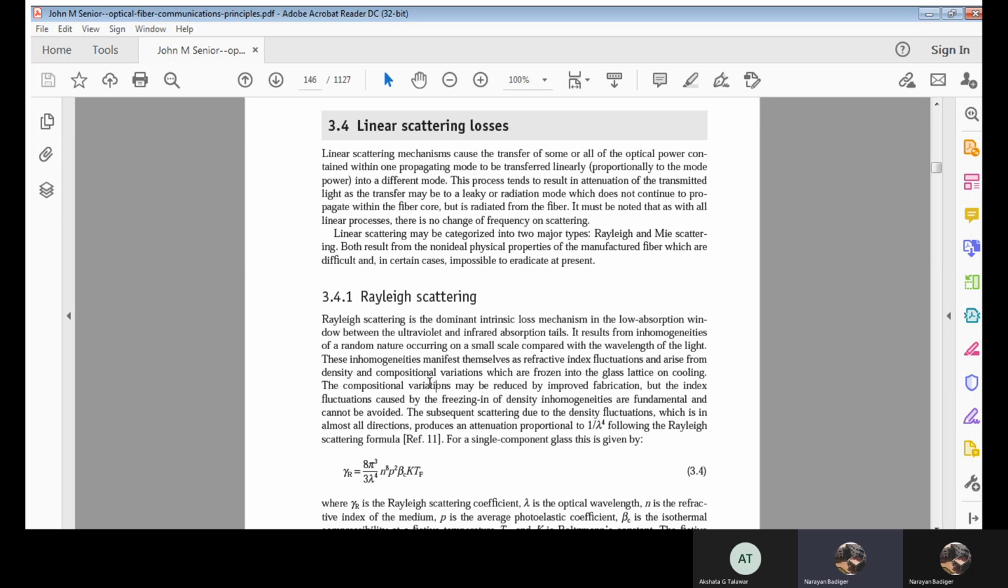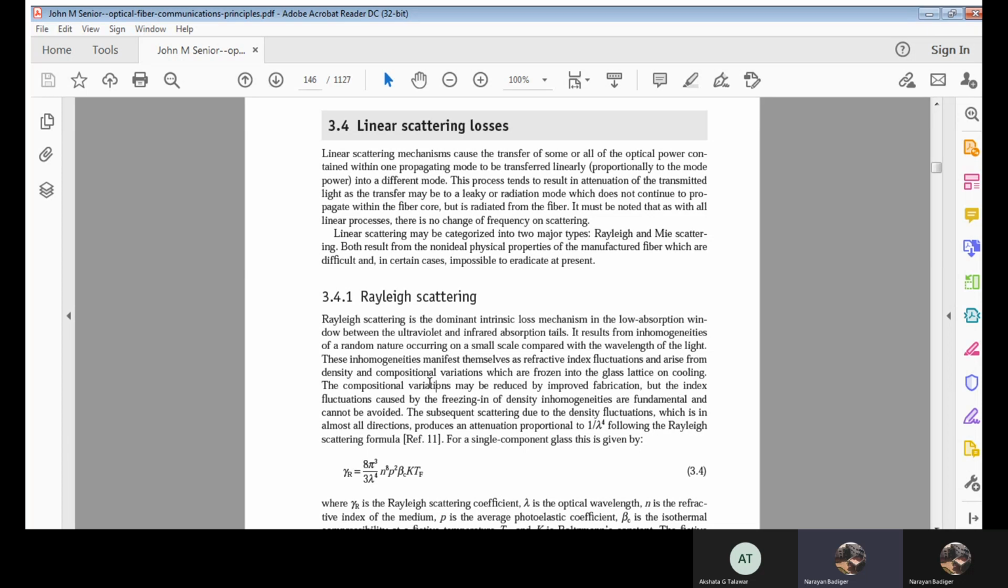Again, this results from inhomogeneities. Inhomogeneities means there is a mixture of different types of materials used in the fabrication process, correct? All those inhomogeneities are of random nature. Of course they are small compared with the wavelength of light, but still they are a type of intrinsic loss due to which Rayleigh scattering occurs. It means these inhomogeneities cause the refractive index to fluctuate.